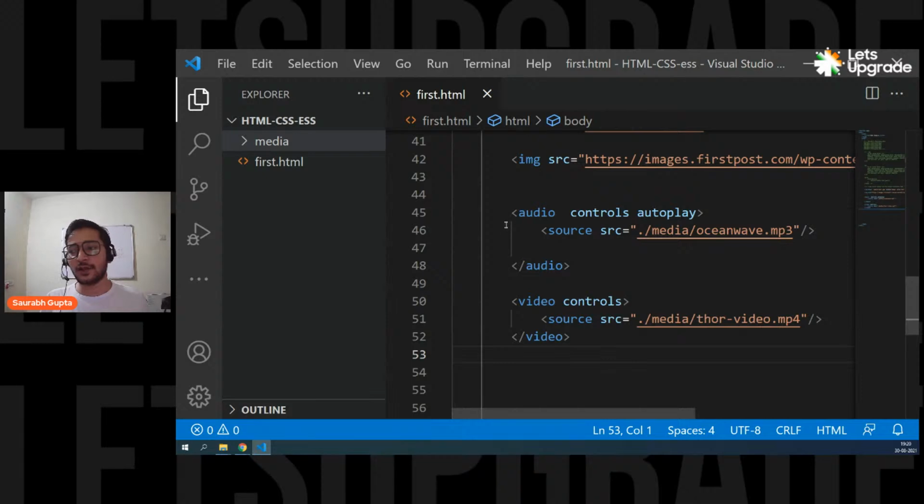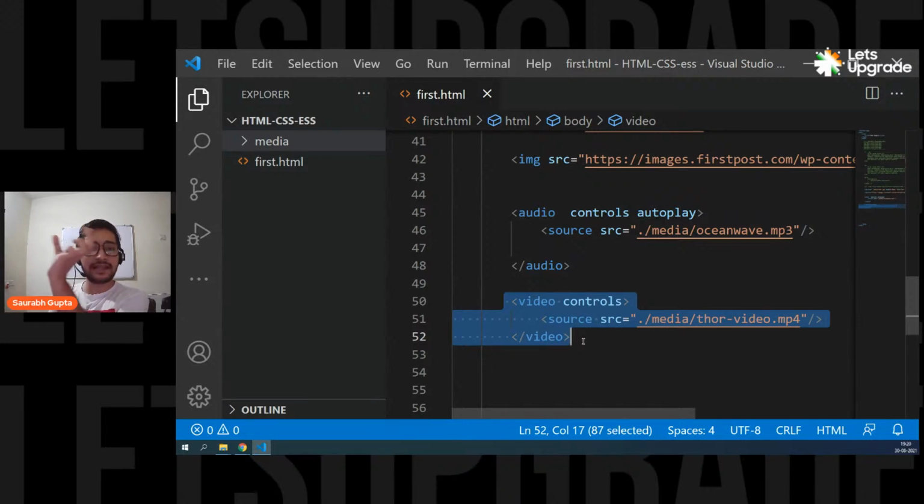Okay, so that's how you put audio and that's how you put video. Simple, easy, clear. What if I paste a YouTube video link in src? No, it will not work, because the link that you take from the browser is not a link of the video, it's the link of the whole page.